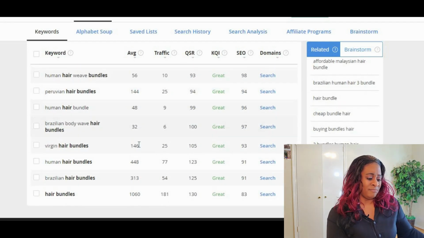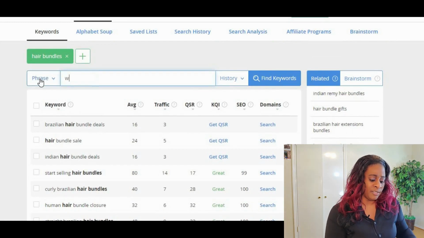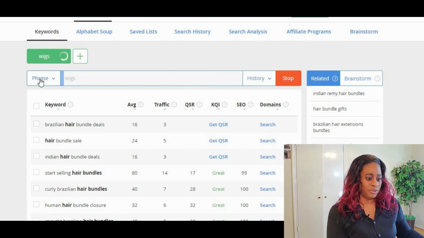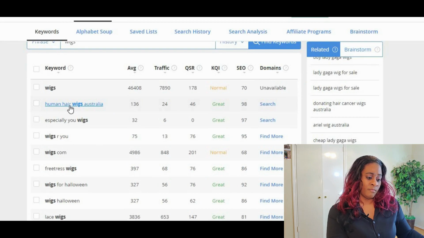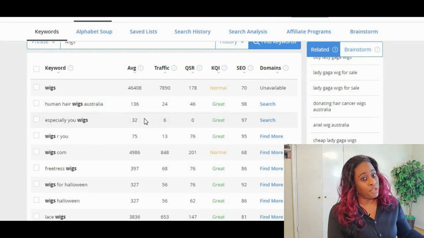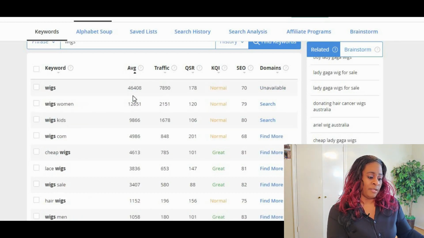So maybe hair bundles is not the route to go. Maybe we need to say wigs. Let's see what wigs will do. Okay, human hair wigs Australia. If you're in the US, then that probably would not be a good keyword for you. Let's put it in order by average amount. Wigs women. Yes, a lot of keyword.